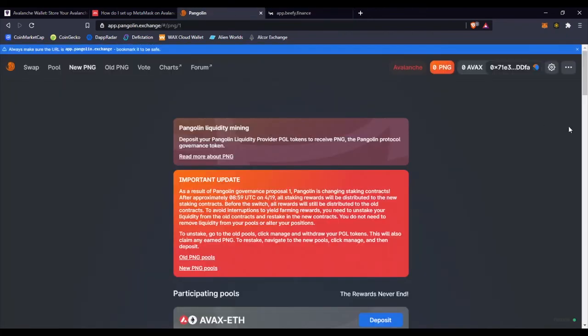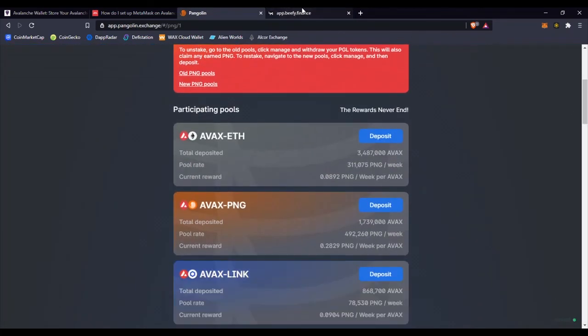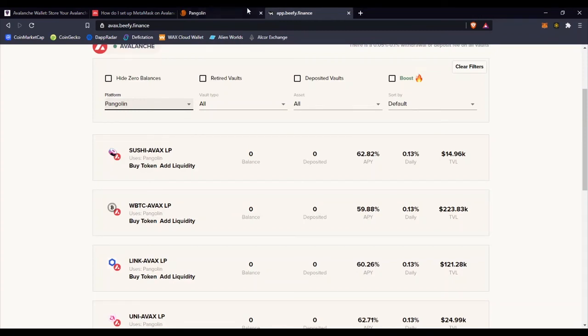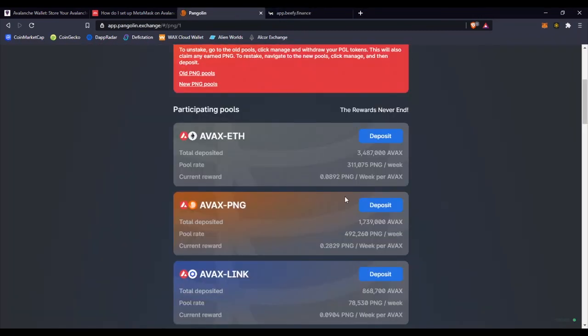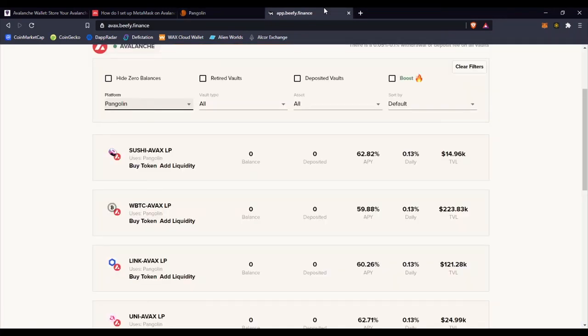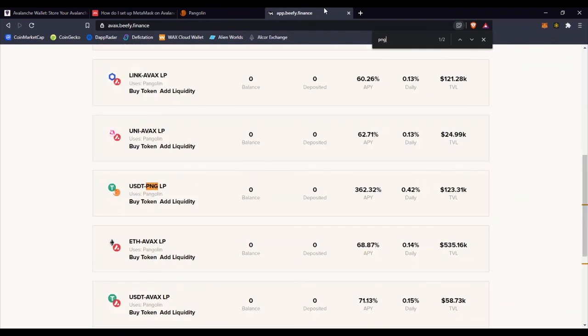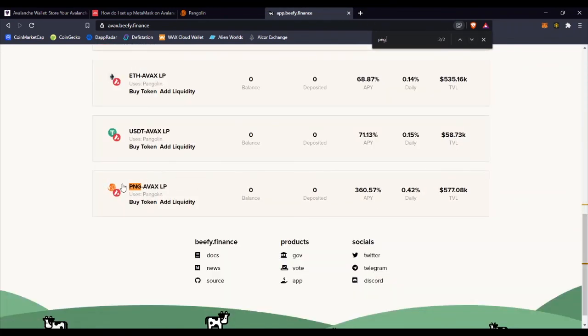Again, the difference between a farm and a yield optimizer like Beefy is in here. If you go to Pangolin and invest, let's say in this pair, you are earning PNG, Pangolin. This is what you earn. Let's find the same pair in here, this is the same pair.